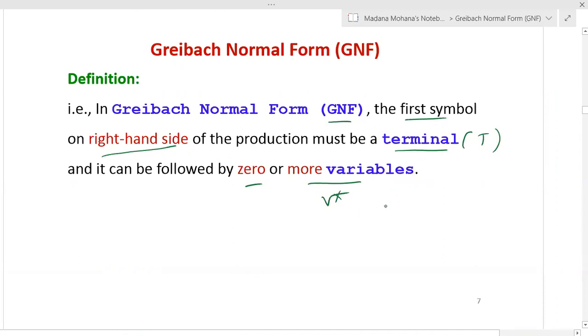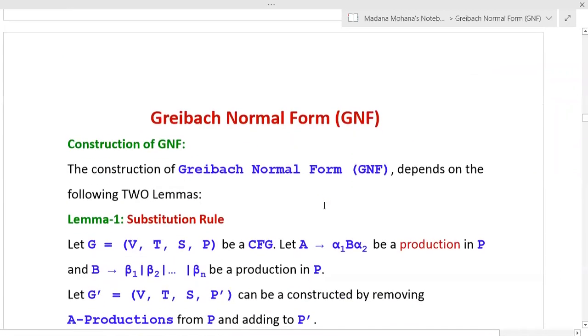There is no restriction on the length of the right-hand side of the productions. The only restriction is that each and every production's right-hand side must start with a terminal symbol followed by 0 or more variables. So that is the condition of a Greibach normal form.